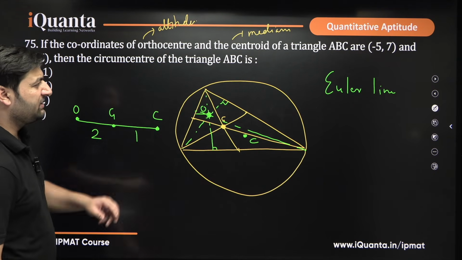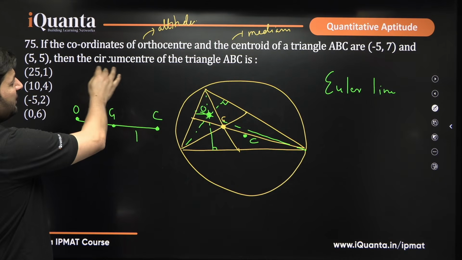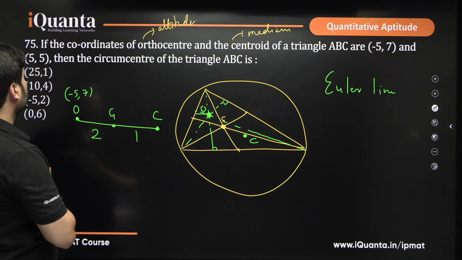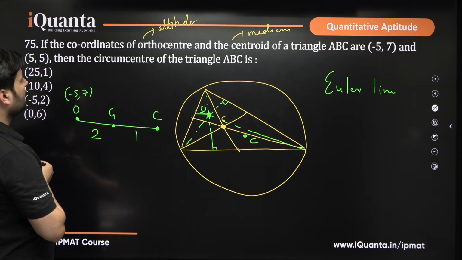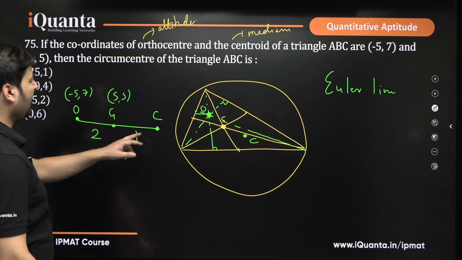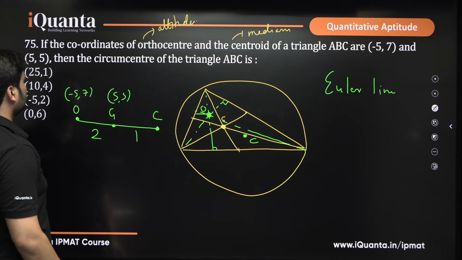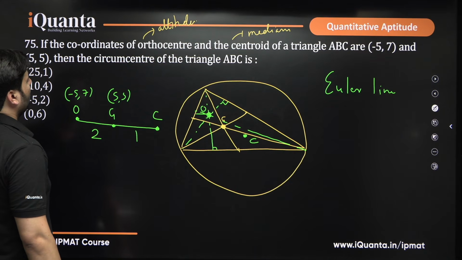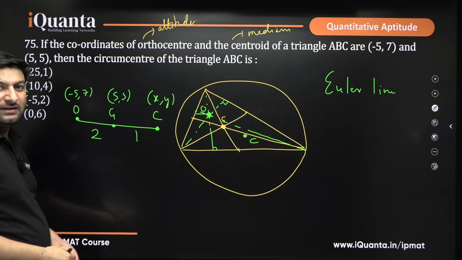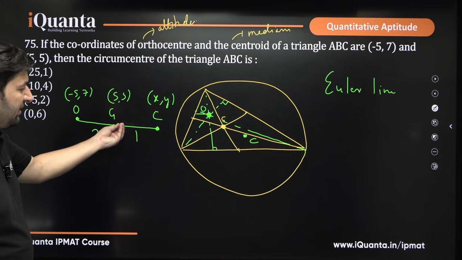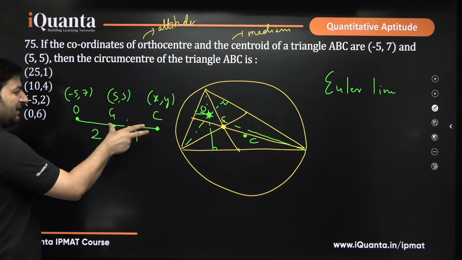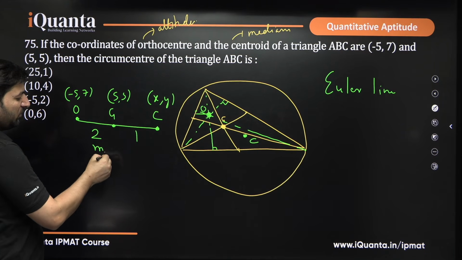Now, the question says the coordinates of the orthocenter are -5, 7. So, this is -5, 7. Centroid is 5, 5. So, this is G, centroid 5, 5, and you want to find out the coordinates of the circumcenter. So, let this be x, y. What do you see here? Isn't this related to internal division of a line? I hope you know it. This is a point G, centroid, which is dividing the line OC internally in ratio 2:1. So, I hope you remember the formula.